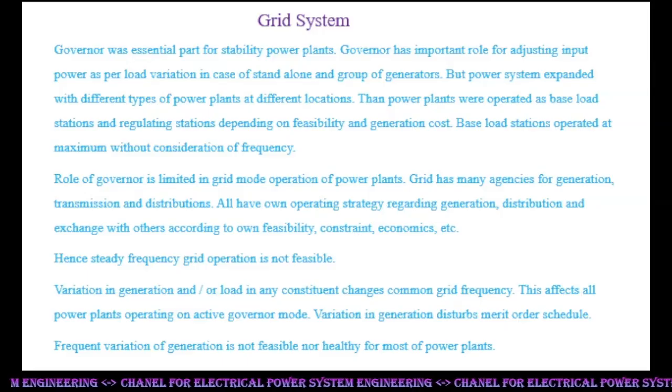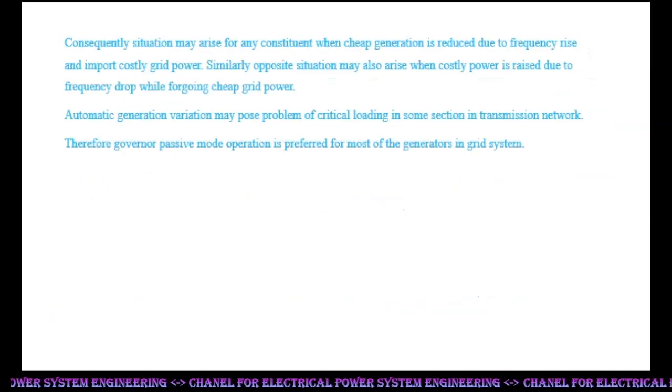This reflects on all power plants in active governor mode. Variation in generation disturbs the merit order schedule. Frequent variation of generation is neither feasible nor healthy for most power plants. Consequently, a situation may arise for any constituent when cheap generation is reduced due to frequency rise and costly grid power is imported. Similarly, the opposite situation may also occur, when costly power is increased due to frequency drop while foregoing cheap grid power.